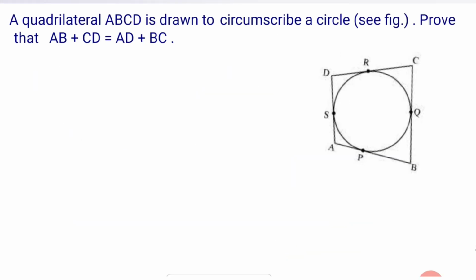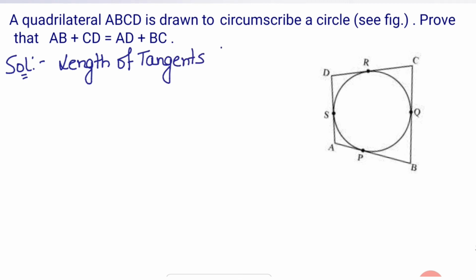Okay. Next one is a quadrilateral ABCD drawn to circumscribe a circle, as you can see in the figure. Prove that AB plus CD equals AD plus BC. That is, the sum of one pair of opposite sides is equal to the sum of the other pair of opposite sides. This question is based on the theorem: the lengths of tangents drawn from an external point are equal.